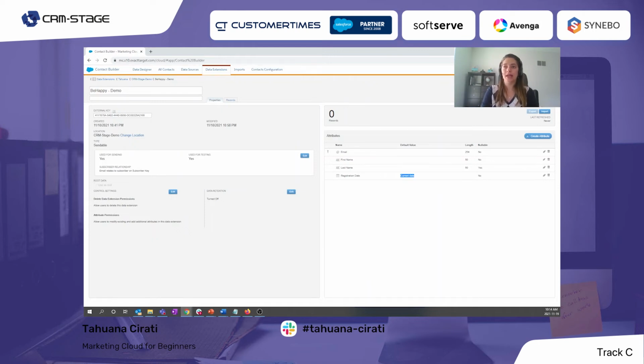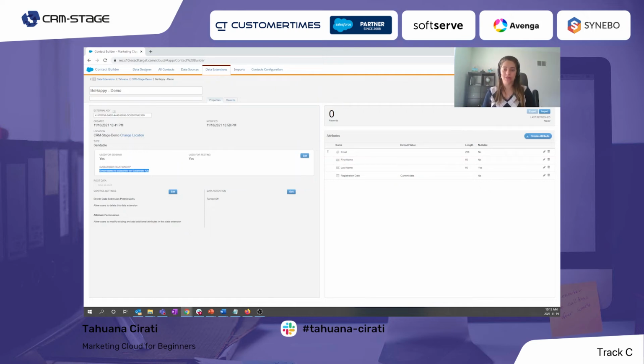Another thing that I would like to highlight here is this part. To be able to use the data extension in campaigns or to send emails, we need to indicate that this data extension can be used for sending. So this needs to be yes. And also, this is very important, we define the subscriber relationship. In this case, because we have the assumption that the email address is our subscriber key, our primary key, I am relating the email to the subscriber key.